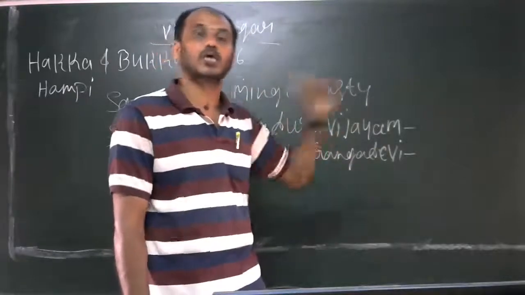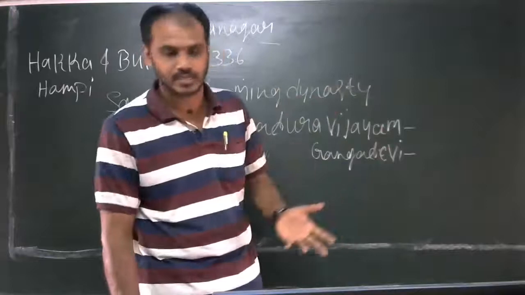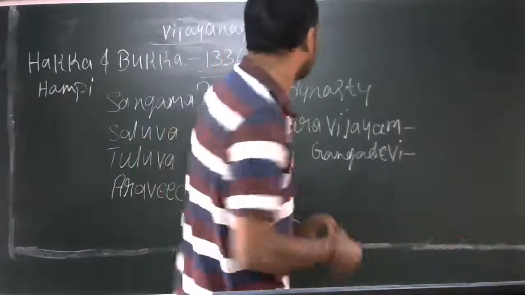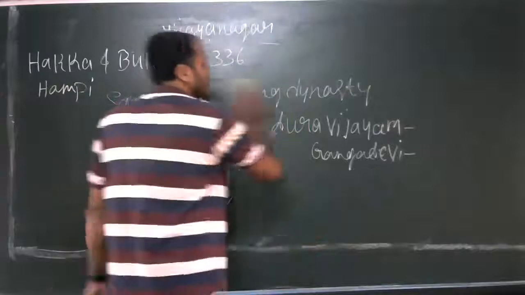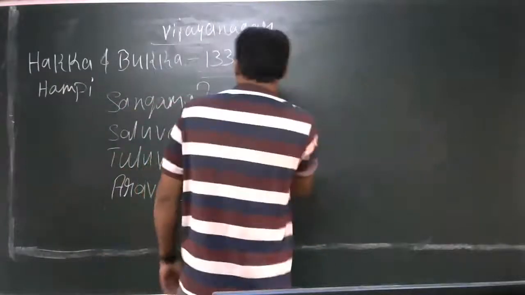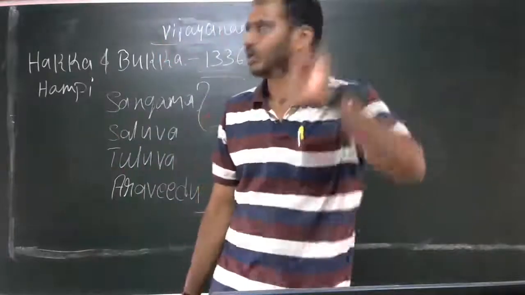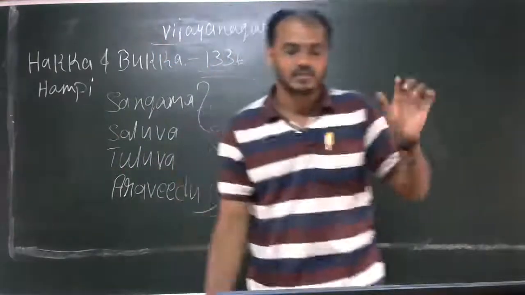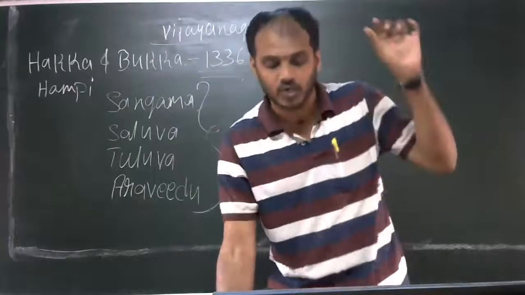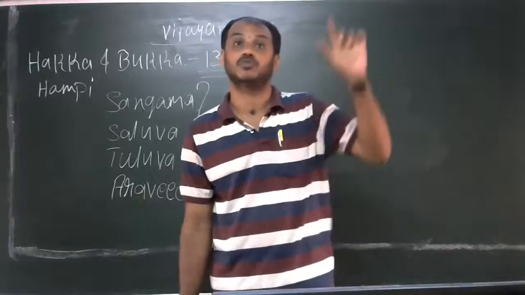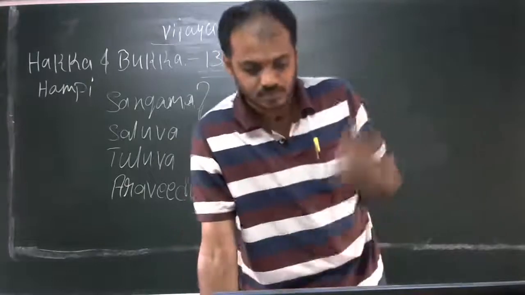After Bukkaraya, Harihara II came to power. He ruled for 27 years. Bukkaraya's son Harihara II ruled for 27 years.